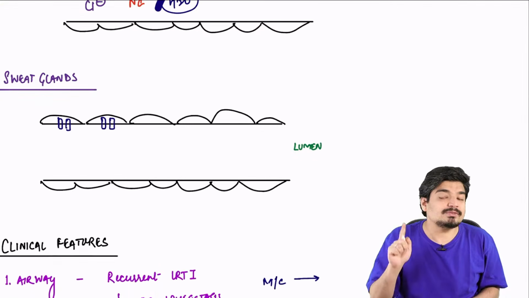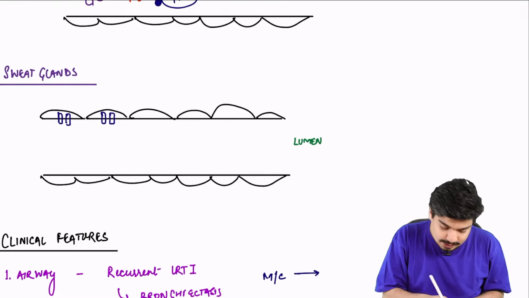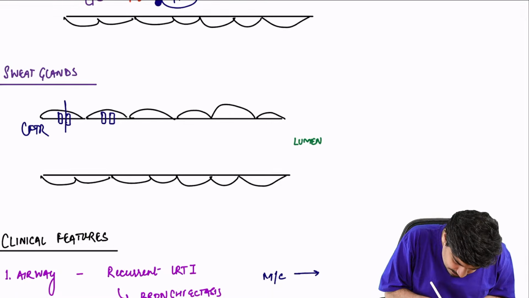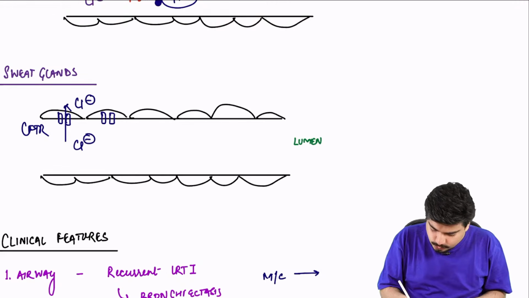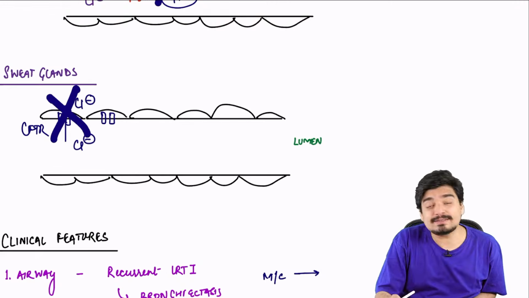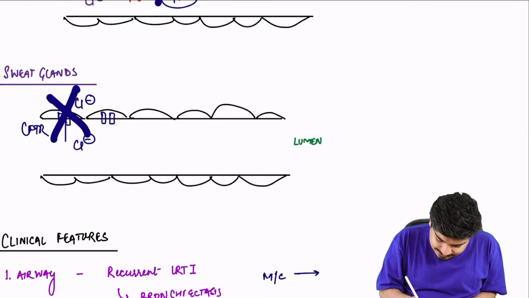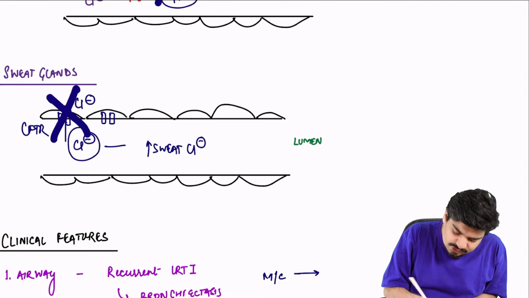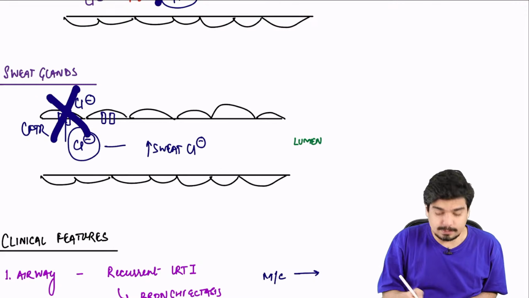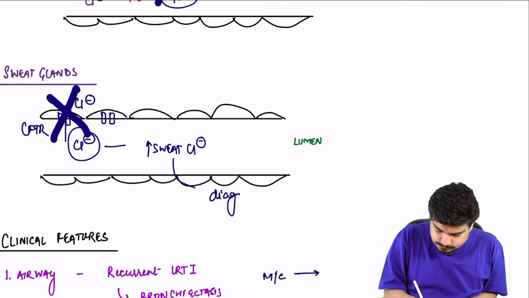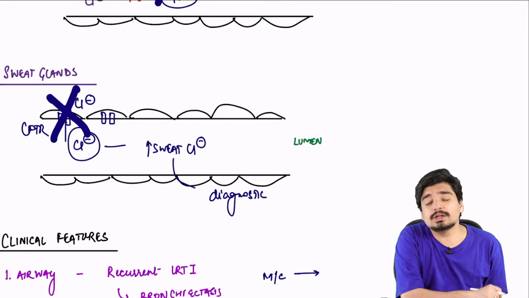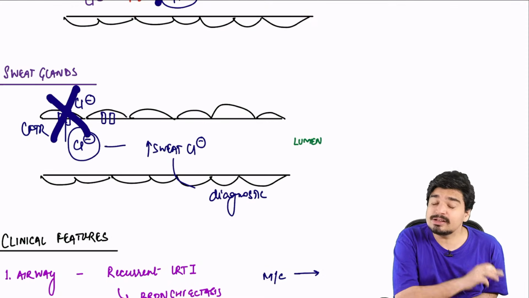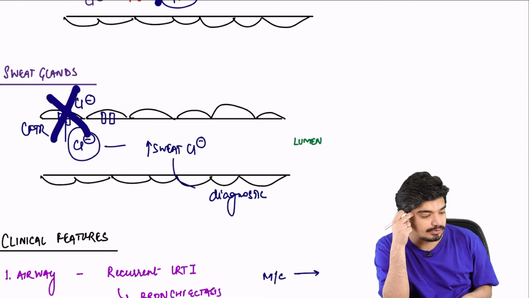The only place where the function is different, I told you, is sweat glands. In sweat glands, CFTR helps in absorption of chloride. So in cystic fibrosis, this will not take place. As a result, this chloride will stay in the lumen. This will cause increased sweat chloride, which is used for diagnostic purposes.